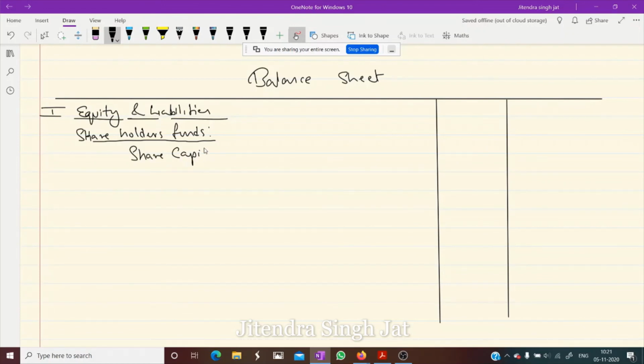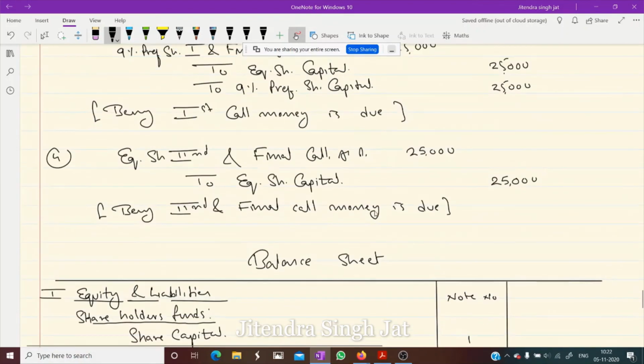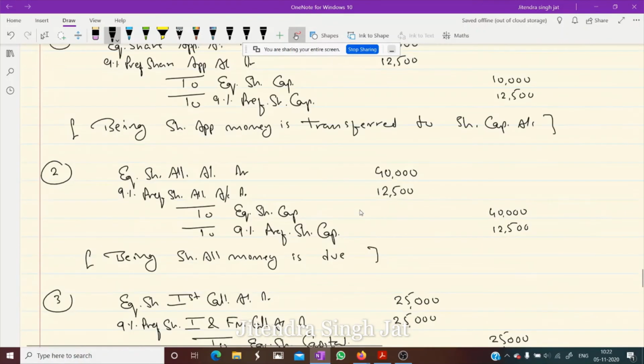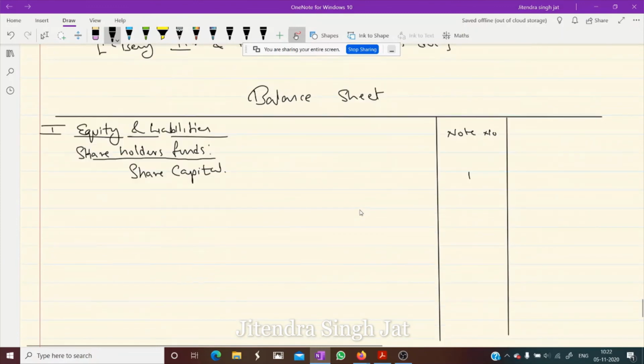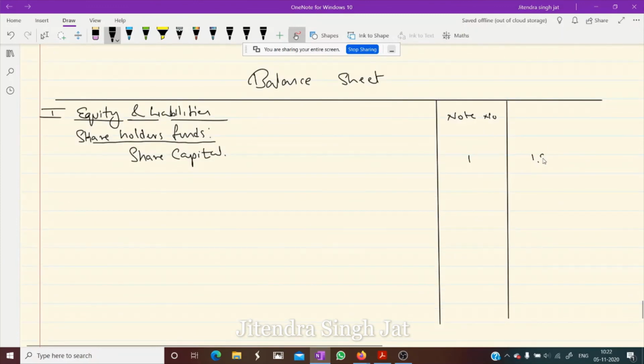We write the note number in the note column. In this question the whole money is subscribed; the total in the cash book is 1,50,000, so 1,50,000 is recorded in front of share capital, issued and subscribed.